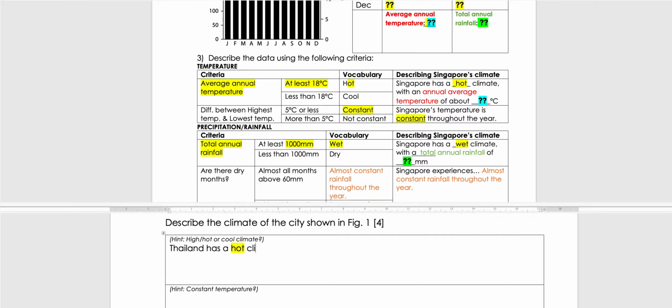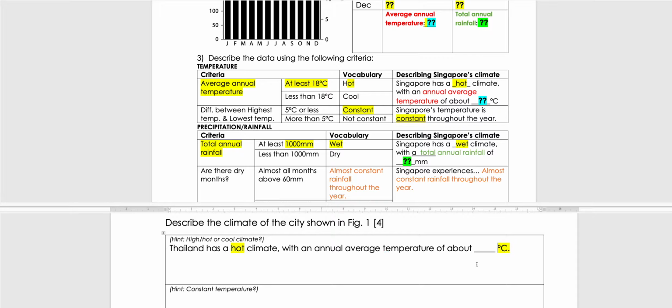Okay, with an annual average temperature of about how many degrees Celsius? Don't forget your unit, degrees Celsius. What's the exact amount? You tell me.